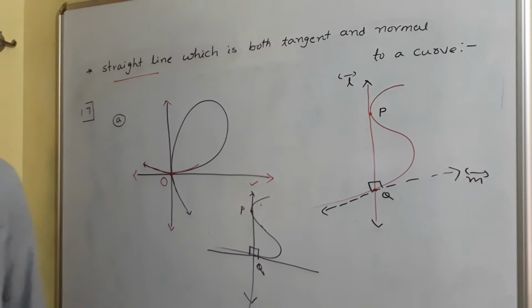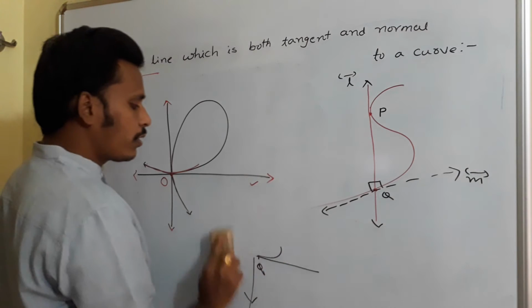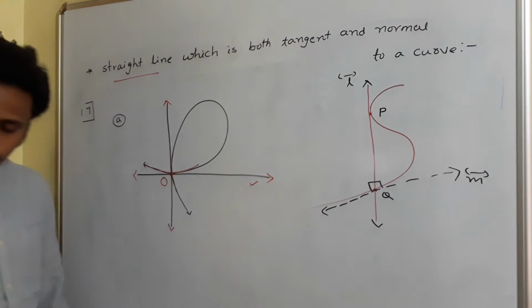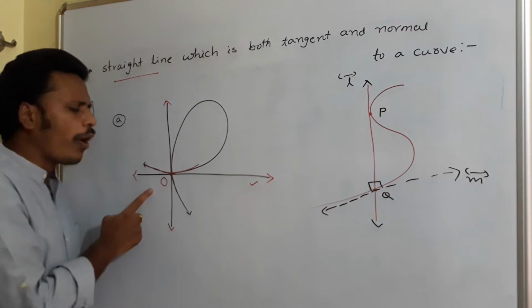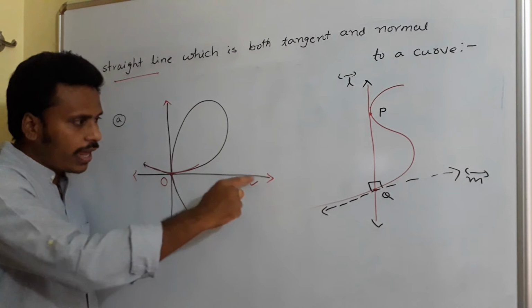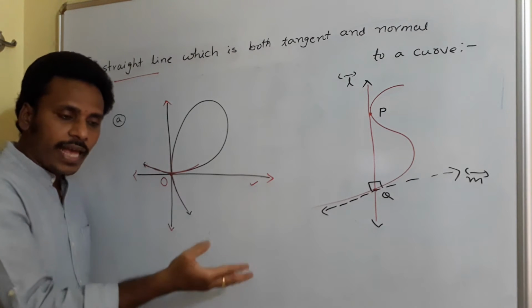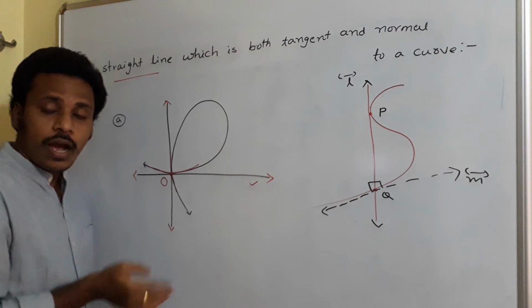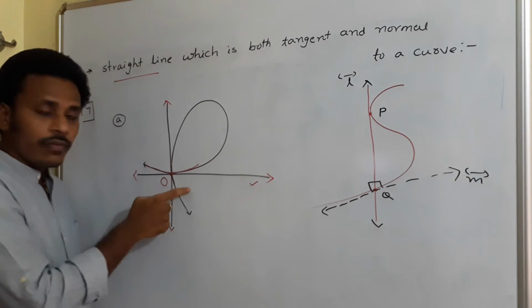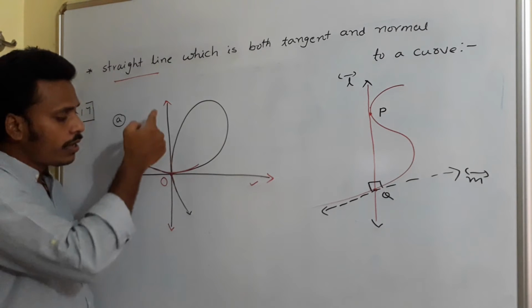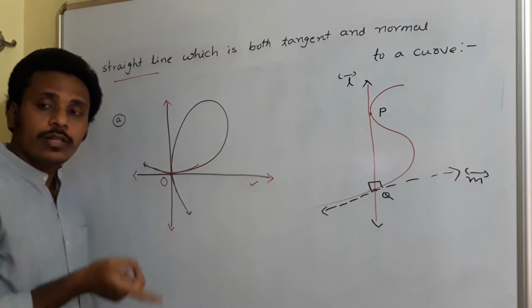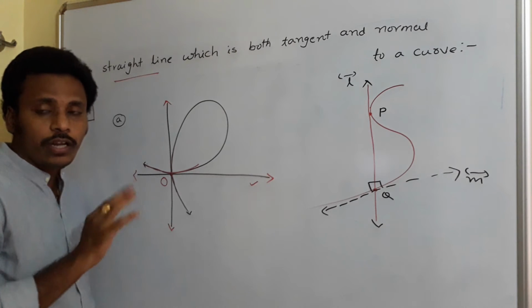I mentioned here two different curves and their graphs. For the first one, at the same point, the origin, the x-axis acts like a tangent as well as a normal. In the same way, for this curve, at the same point, the origin, the vertical line, the y-axis, also acts like a tangent as well as a normal.